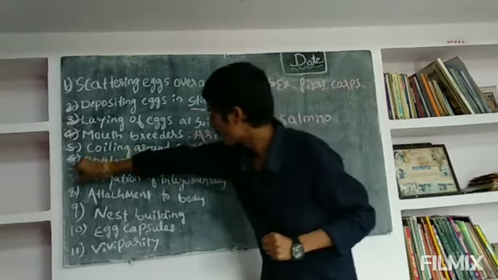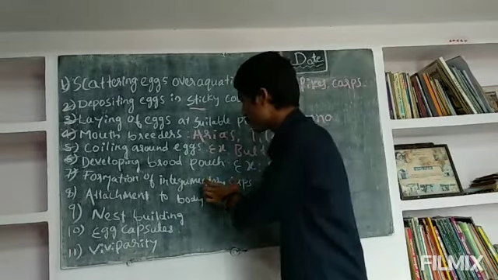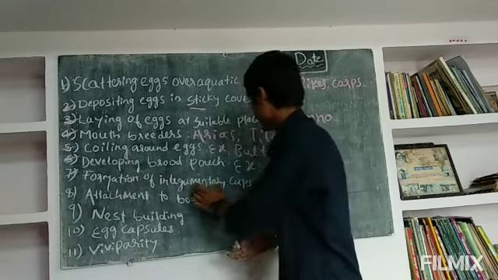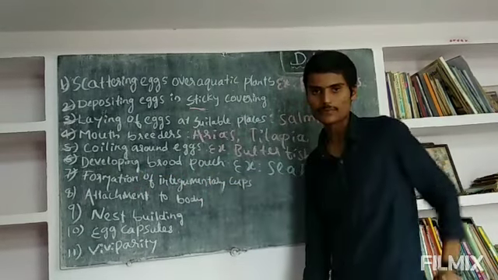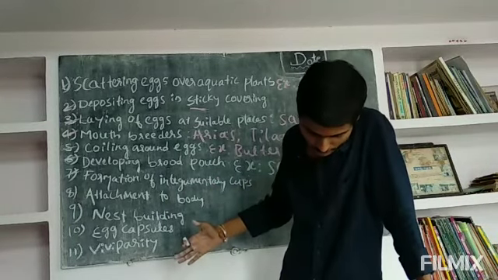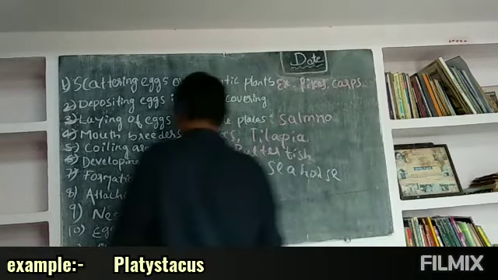Next, formation of integumentary cups. The parents of these fishes have smooth and spongy skin. The fishes press against the eggs, then the skin forms integumentary cups, and the eggs are carried in the integumentary cups. This is the formation of integumentary cups. For example, the catfish Platystacus.